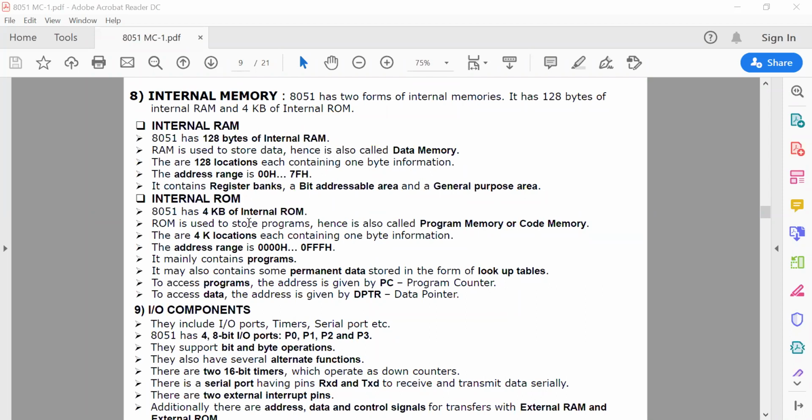That means 4K means 12 address lines are available. 2 to the power 12 equals 4K. So 12 address lines are there. And with 12 address lines, the starting address will be 000 and the ending address is FFF. So the 12-bit address must be converted into a 16-bit address. Then the starting address will be 0000 and the ending address will be 0FFF. Clear? So that is the memory range of the 4 kilobyte internal on-chip ROM.